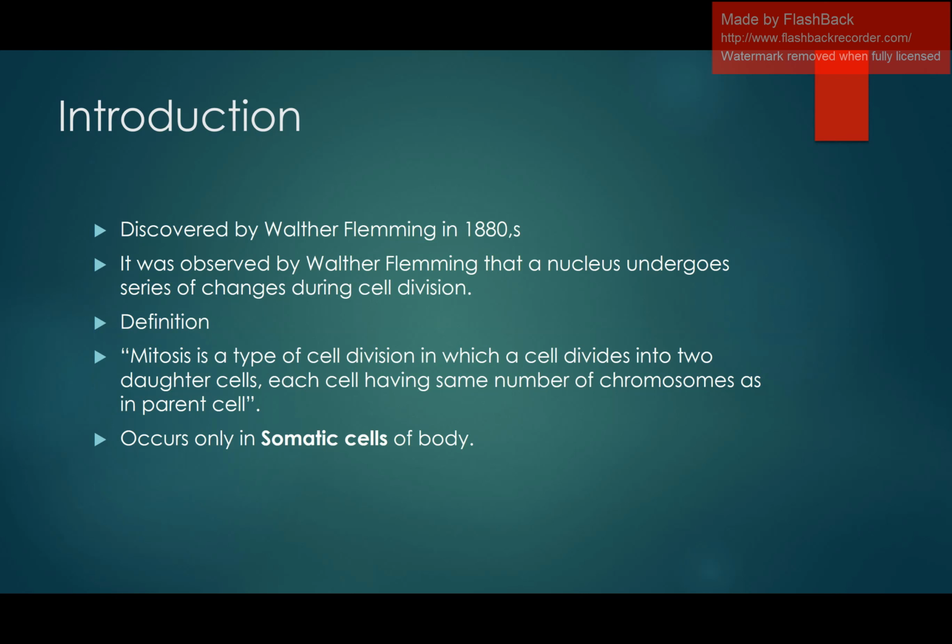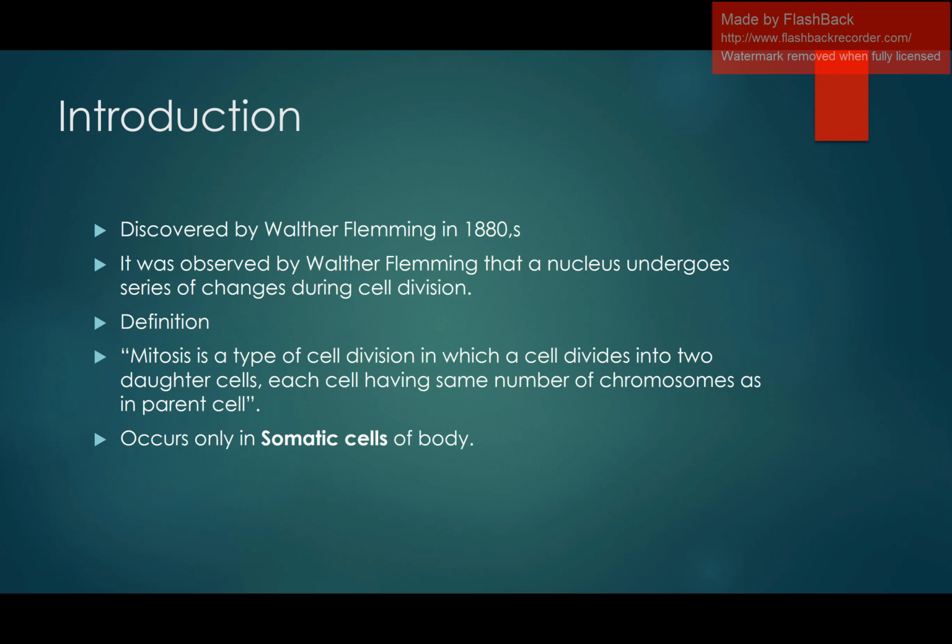Mitosis was discovered by Walter Flemming in the 1880s, and he observed this type of division when a nucleus was undergoing a series of changes, and these changes were actually the phases of mitosis. So how are we going to define mitosis? Mitosis is a type of cell division in which a cell divides into two daughter cells.